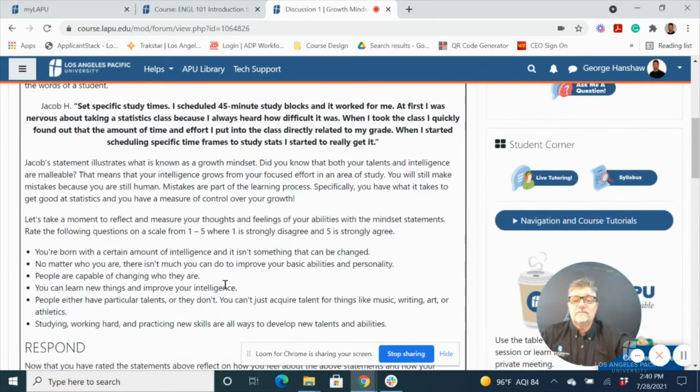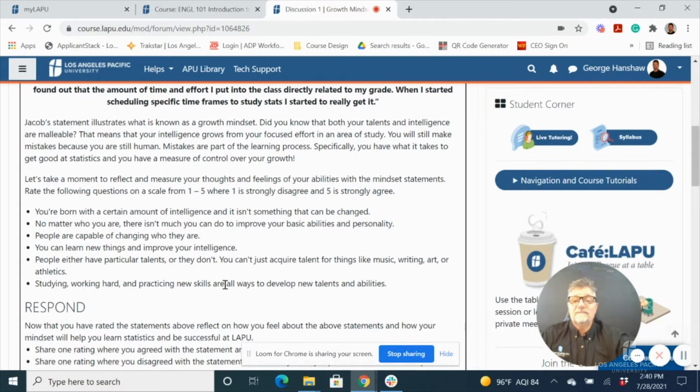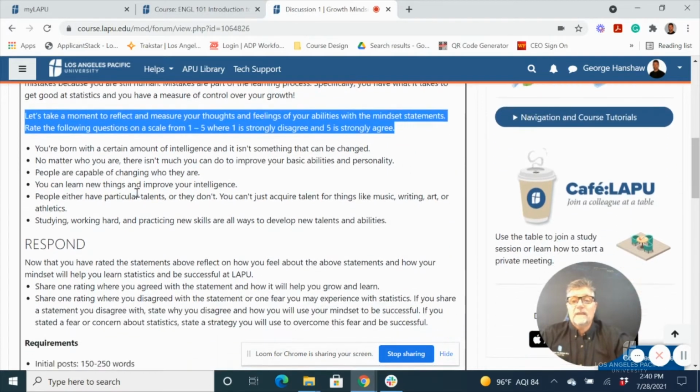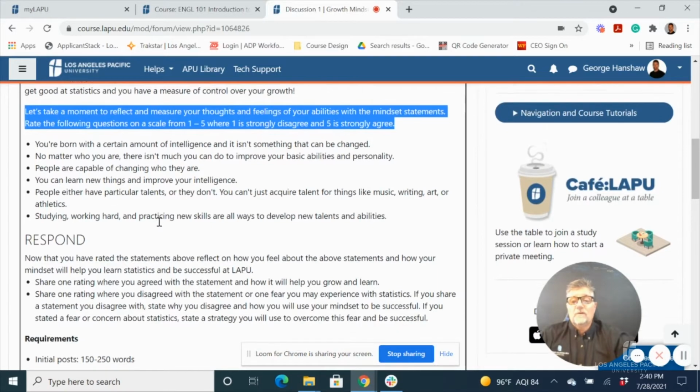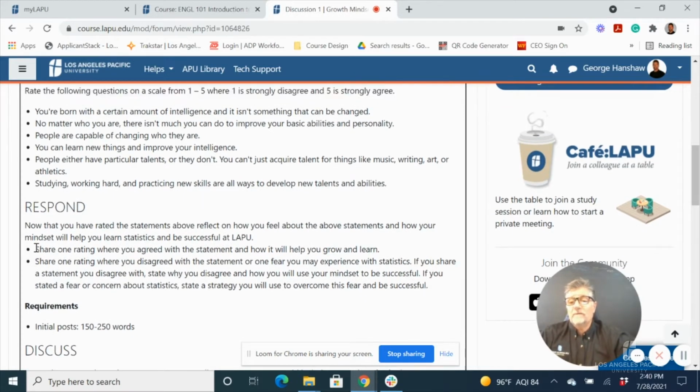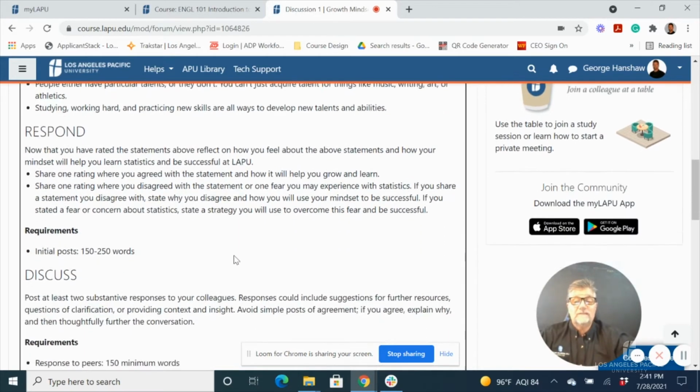Once we establish that learning abilities are malleable, then we jump into the values affirmation where they reflect and measure their own thoughts, where they strongly agree or disagree. We have growth mindset questions, and a few questions specifically about statistics as well. And we ask them to respond where they share one rating where they agreed with the statement and how it will help them grow and learn, and another with one that they disagreed with and how that's going to help them learn and how they can change as well.